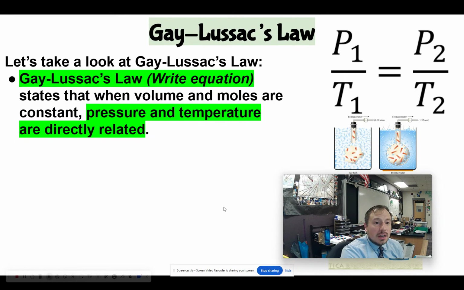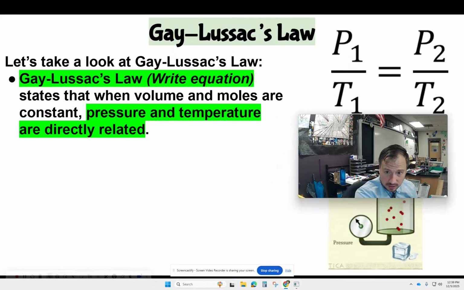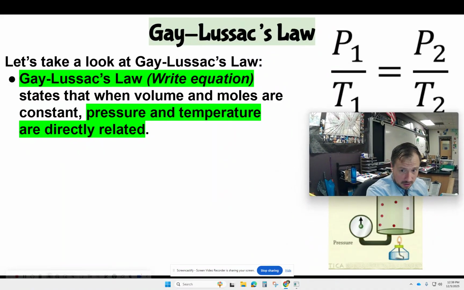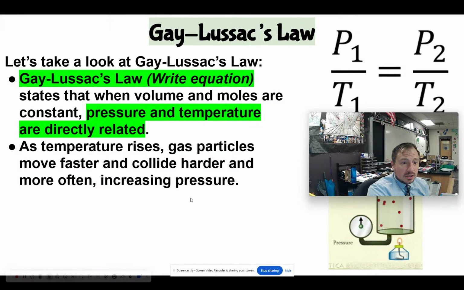Here's the equation that states that when volume and moles are constant, pressure and temperature are directly related. So once again, another direct relationship. One goes up, the other goes up. One goes down, the other goes down. As temperature rises, gas particles move faster and collide harder and more often, increasing the pressure.